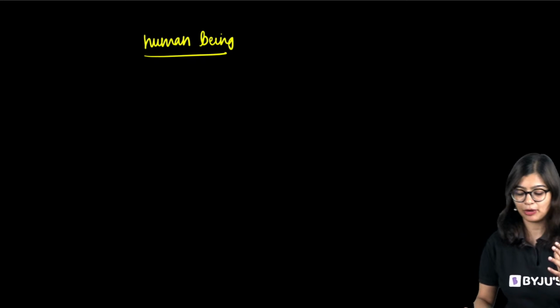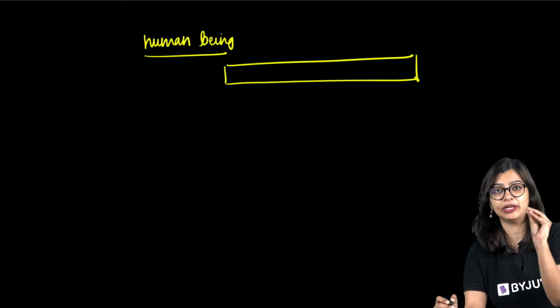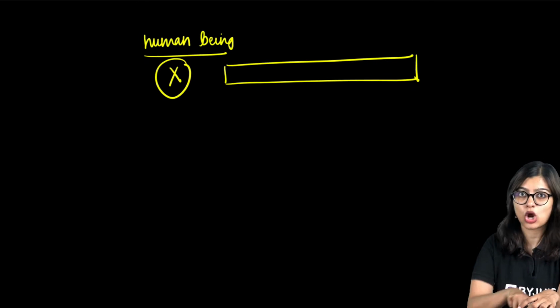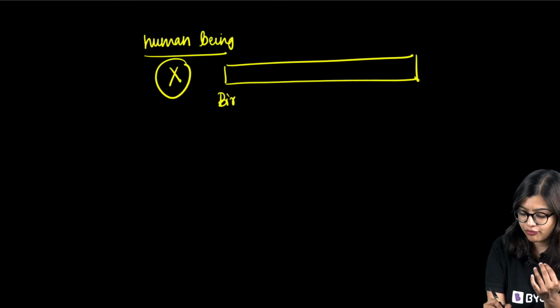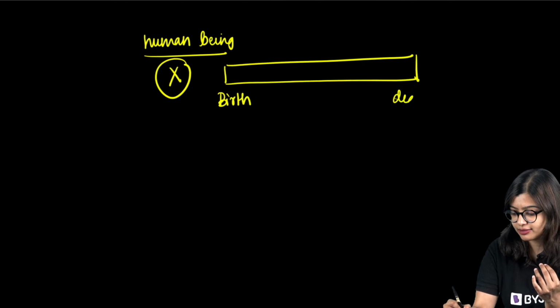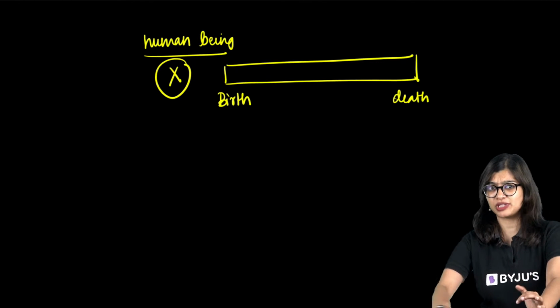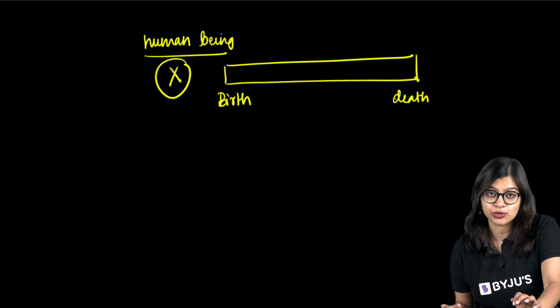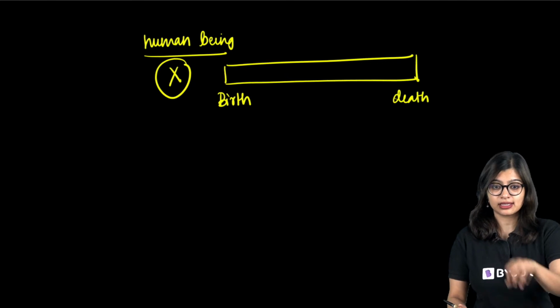Now, when we take the example of a human being, every human, let's assume human being X, is not going to live forever. There is a period from birth to death. Maybe he's born and lives up to say 95 years of age, but after that he's not able to survive.